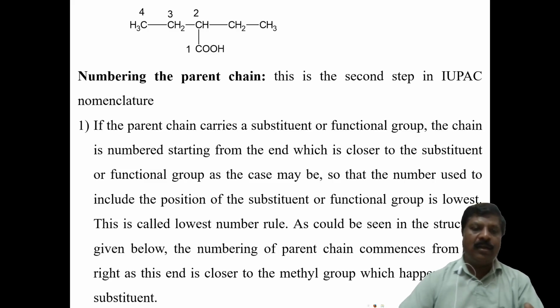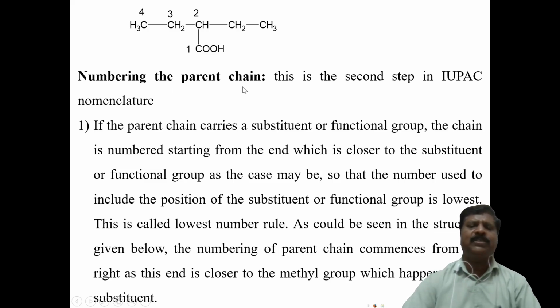This is the main rule, and that is the sub rule I have taken, selecting the longest possible carbon chain. How it is selected, I have explained. Now coming to the second main rule, which is numbering the parent chain. Once we have selected the parent chain, it should be written in a horizontal manner, and then the next duty is to name the compound. The second rule is that you have to number the carbon chain, that is the parent chain.